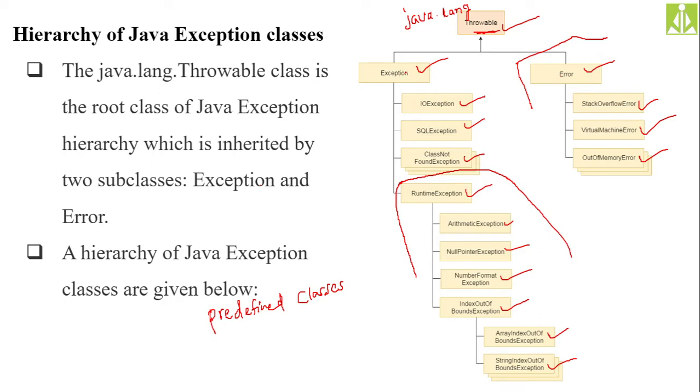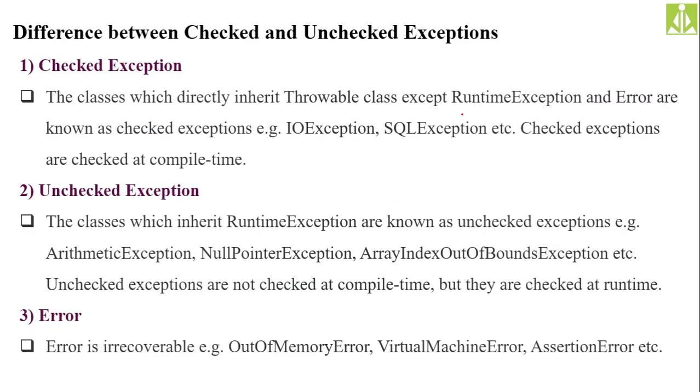So only the IO exception, SQL exception, and class not found exception are the checked exceptions. So here you can see examples are IO exception, SQL exception, and there is another one. Here they said etc, but there is only another one, that is class not found exception. So these three exceptions are the examples of checked exceptions.